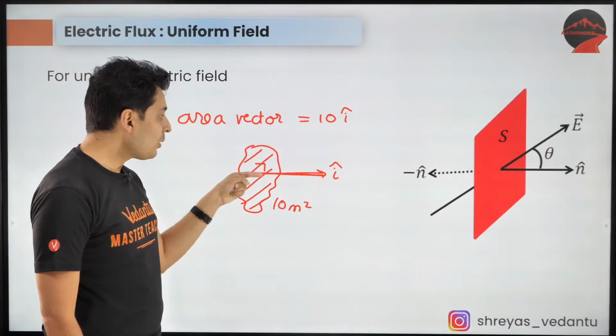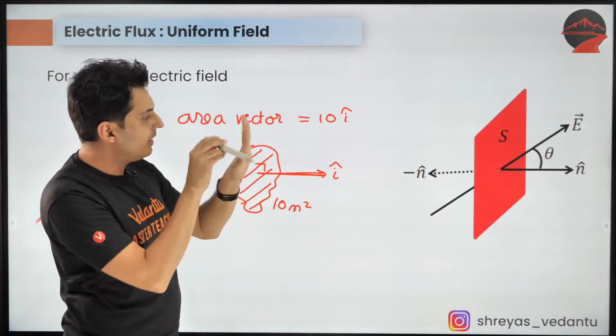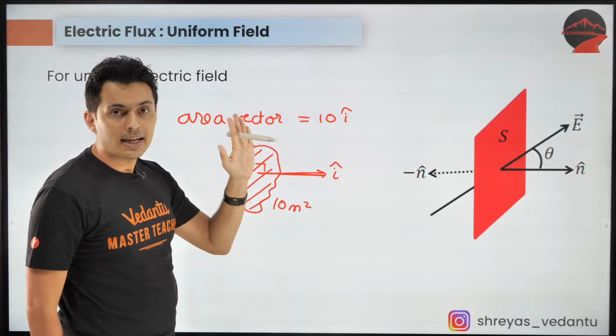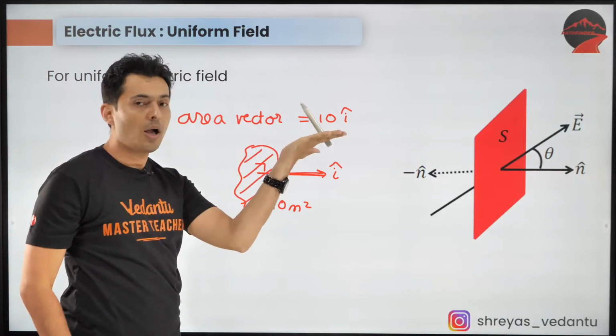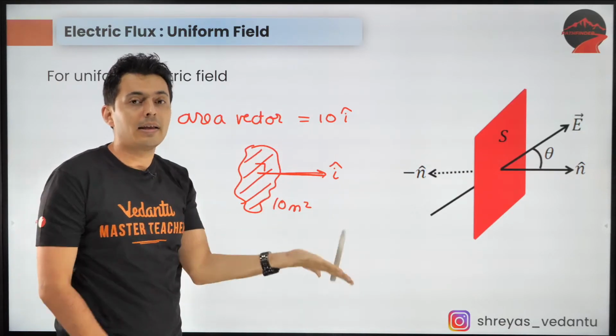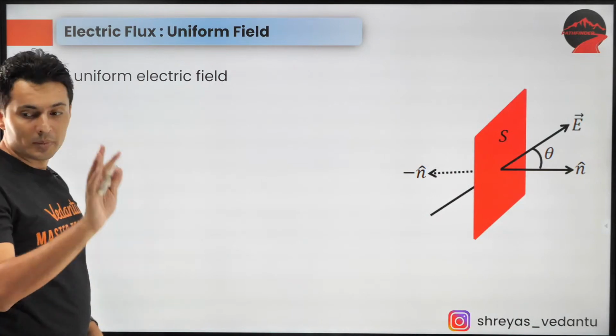So it's a vector which is perpendicular to the area. If this pen represents the area vector and I hold the area like this, that is the area vector. It is always perpendicular to the area. I define it like that. Remember that. I hope this is clear.